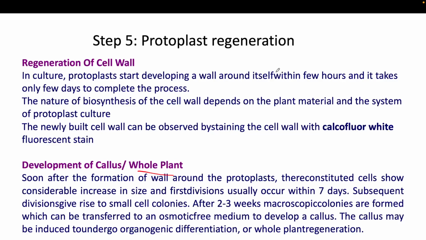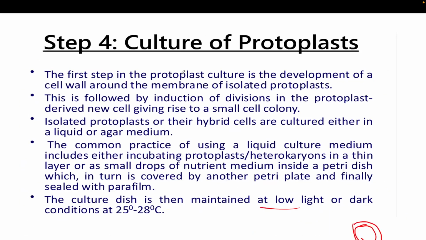Okay, so multiple cells will create the tissue, and more tissue will create the organ, like that finally it will attain the whole plant. Okay, so this is called protoplast regeneration. Here only you do the culture of the protoplast, till the callus. Okay, so here you are multiplying the cells, here you are doing the culture.